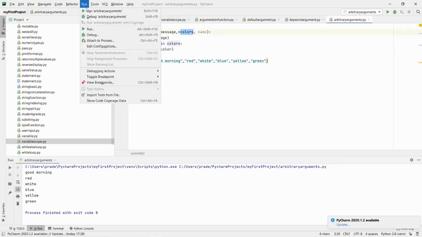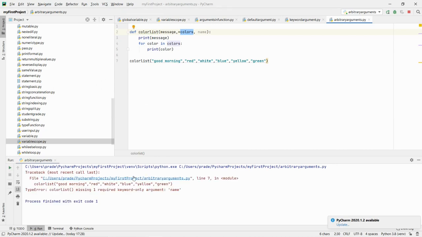So let me run this now. You can see here we cannot pass the name argument here. So all the positional arguments are always declared before the arbitrary argument.